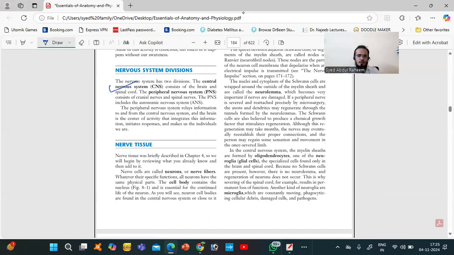In the central nervous system, we have the brain and spinal cord. In the peripheral nervous system, we have cranial nerves and spinal nerves. All these are for our control. Let's see the book and we will revise very fast. In the nervous system, we have the peripheral nervous system and the central nervous system. In the central nervous system, we have the brain and spinal cord. In the peripheral nervous system, we have cranial nerves and spinal nerves.